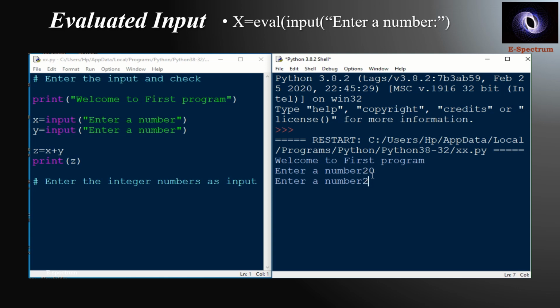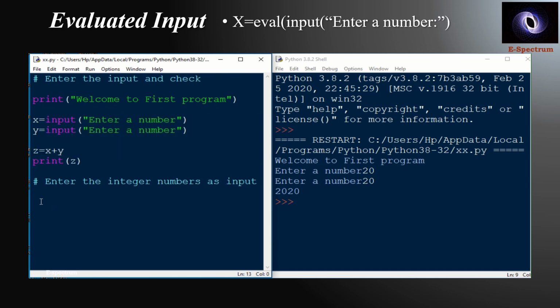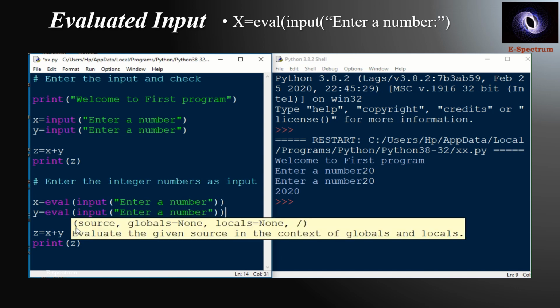This program is used to enter the two numbers and it is adding into a variable z, that is equal to x plus y, and we are printing the z. So if I only type the section x is equal to input and y is equal to input, and if I output z, you can observe that I am getting only 2020. So by default, the input function in Python 3 accepts the input from the user and it displays it in the form of concatenation of strings.